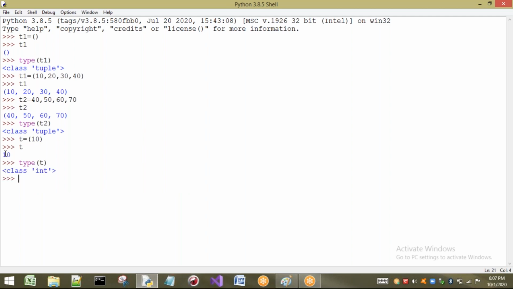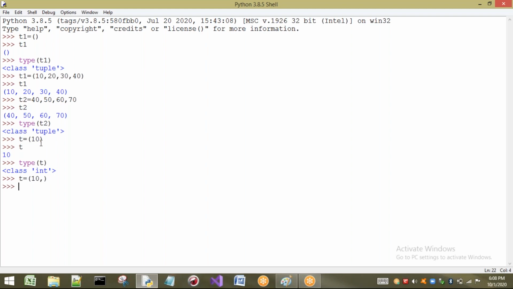So the reason is, if I want to place a single element in a tuple, generally we have to represent it with a trailing comma. That is, t equal to, I want to insert only one element, insert that element, and it has to end with a comma, so that your Python interpreter can understand that this is a tuple.